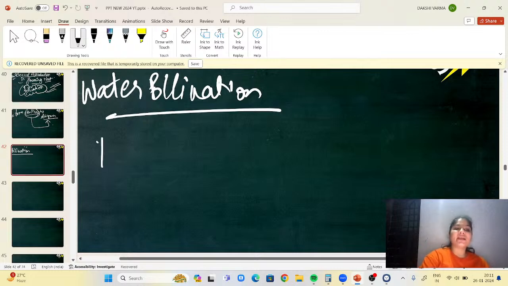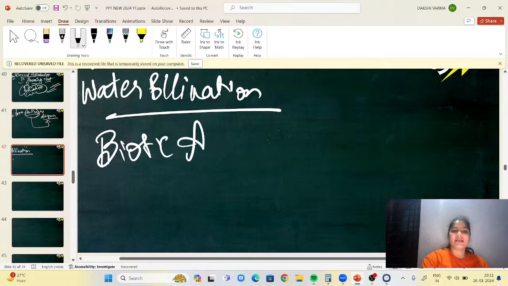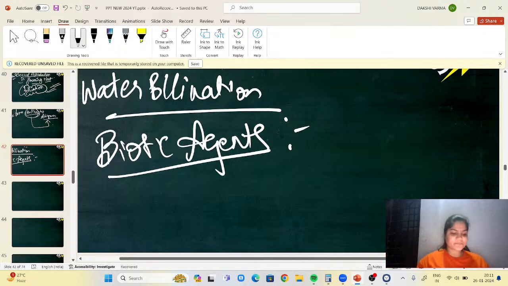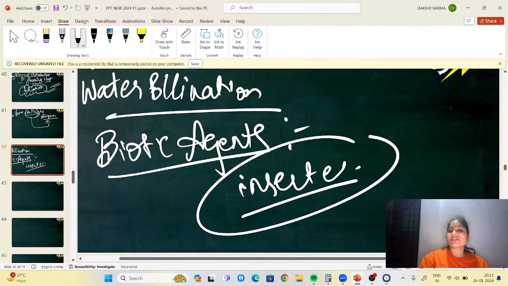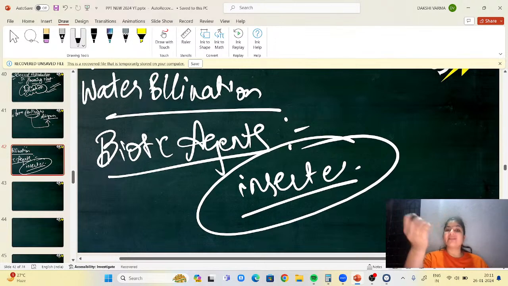Now let us talk about biotic agents. First comes insect pollination. Why will insects help a plant with pollination? Because in exchange, plants give nectar to insects. And how should the flower be, so that the insect will come and allow the pollination? First, the flower should be very colorful. It should have a good odor, meaning the flower should smell good.